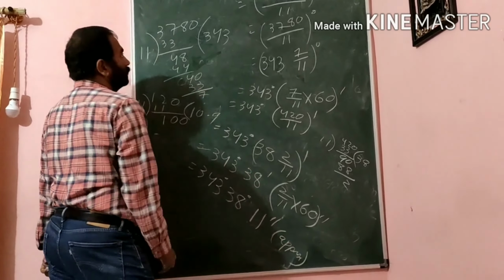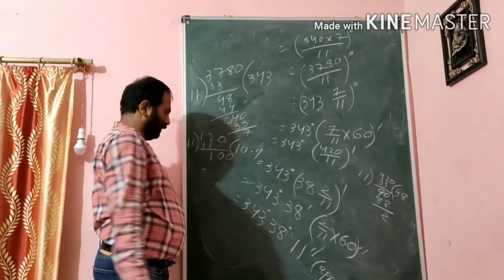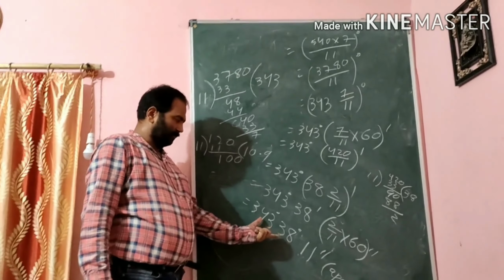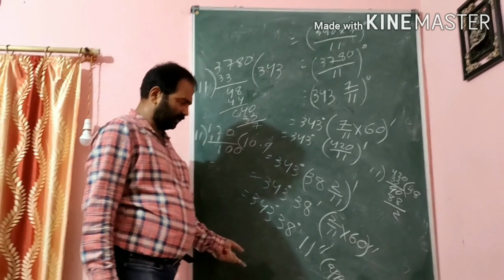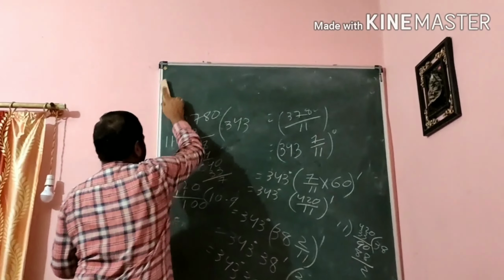So initially the question was given: 6 radian equals how much degree? We have expressed it like this. Okay, it is very much important. And the last question for today. The last question is very easy.